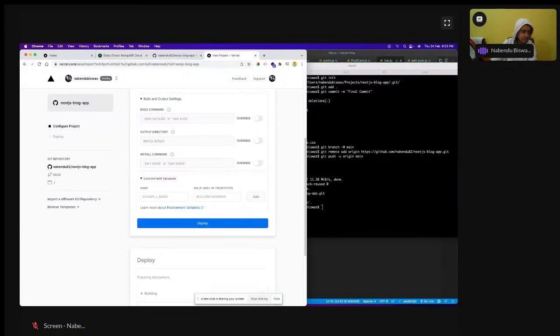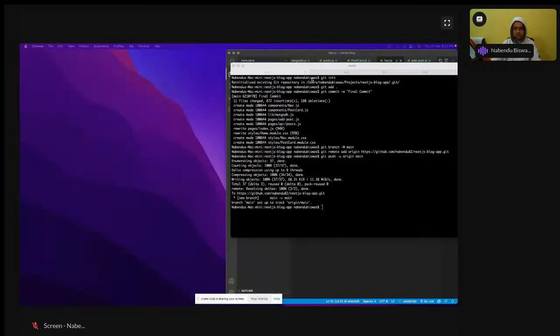I think we have to do the MongoDB URI here, sample name MongoDB URI, and it will ask me something again. Okay, MongoDB URI, DB name, and prod URL we have to give. Okay, value will be encrypted. Okay, let me give it outside.